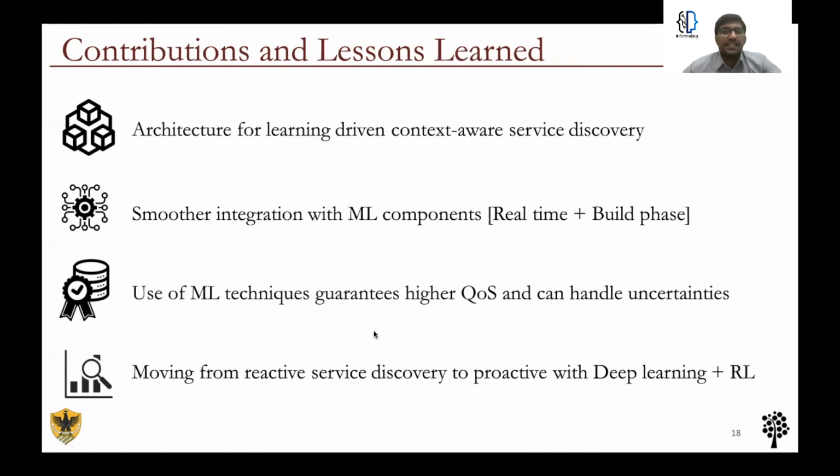We were also able to see that the effective use of machine learning techniques guarantees higher quality of service while performing service discovery, and this in turn was able to handle the uncertainties related to the transient nature of quality of service of microservices. Finally, we were also able to shift focus from a traditional reactive service discovery mechanism to a proactive mechanism with the help of deep learning and reinforcement learning.